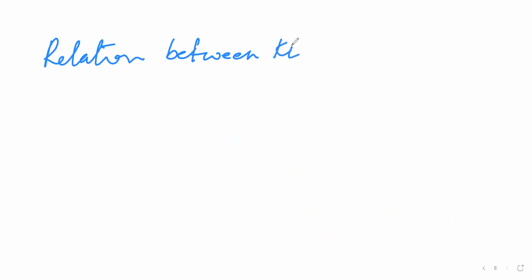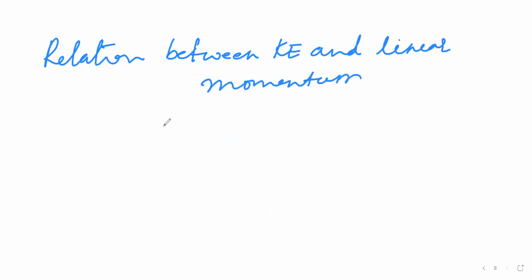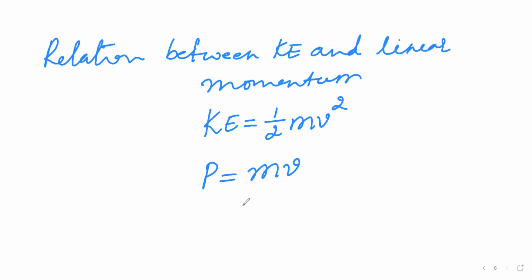Still, if you want to continue furthermore, the relation between kinetic energy and linear momentum is, so we know that kinetic energy equals half mv square, but the linear momentum can be taken as p equals mass into velocity.